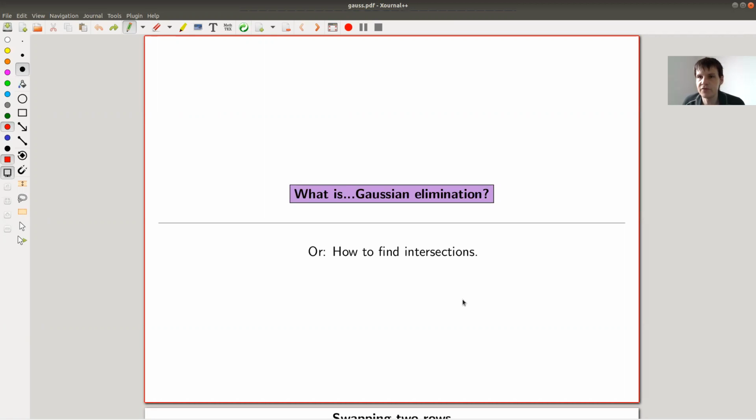Okay, welcome everyone to my continuation of what is linear algebra. Today, one of my favorite algorithms in linear algebra ever, what is Gaussian elimination? It will be about intersections, as we will see.